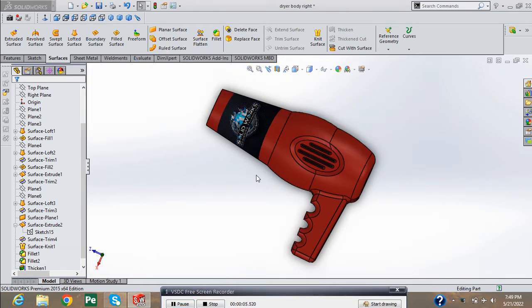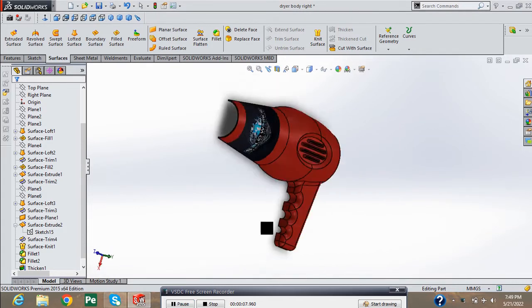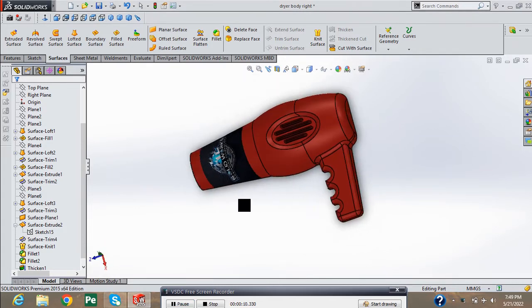Today we are going to design a complete body of hair dryer by using the different scales and surfaces.